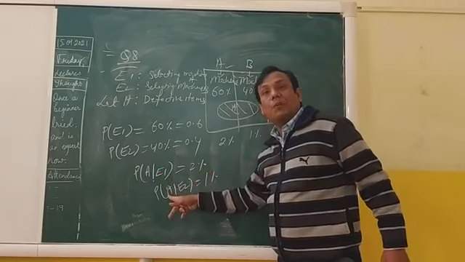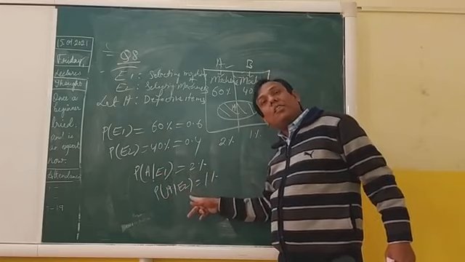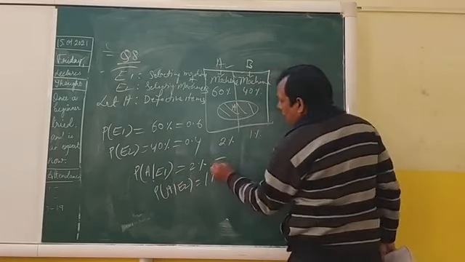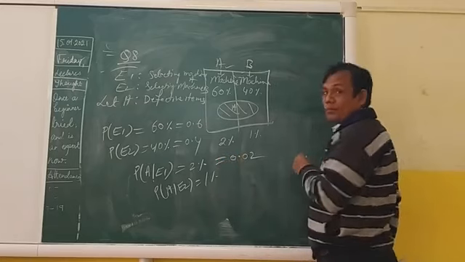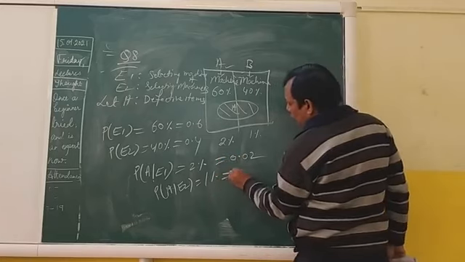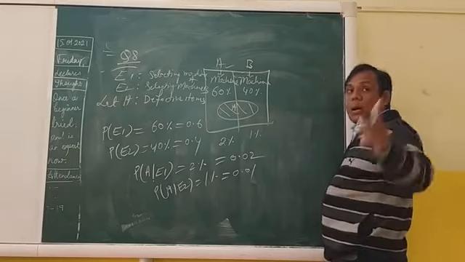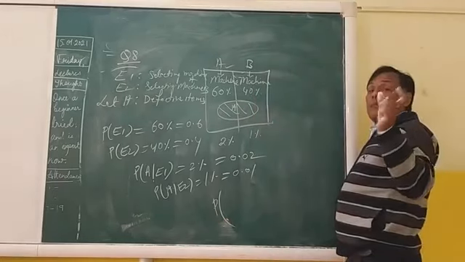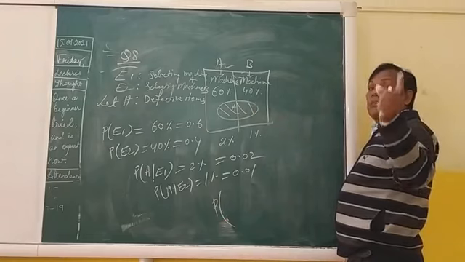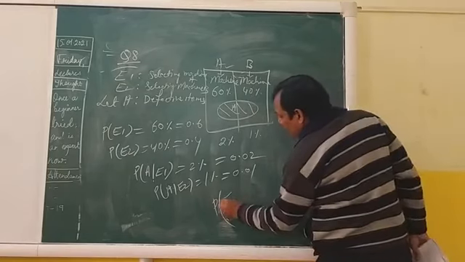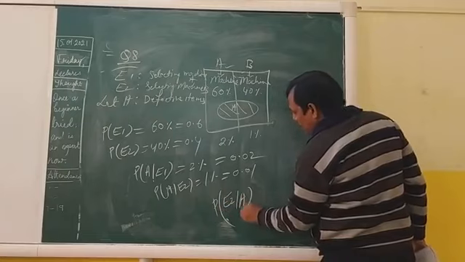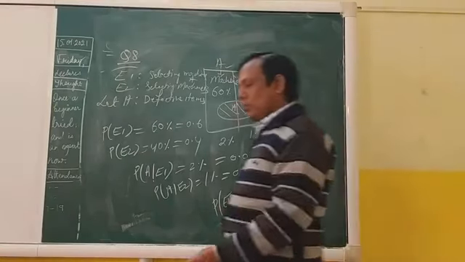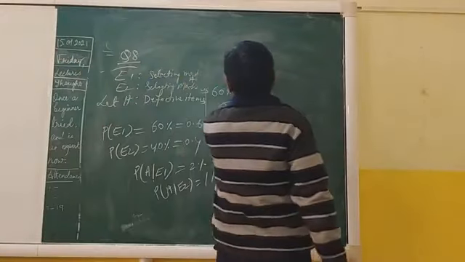The item is defective but from machine B, it is 1%, which is 0.01. And we have to find that the defective item is from machine B, so we have to find P(E2/A). So what are we going to apply? Bayes theorem.